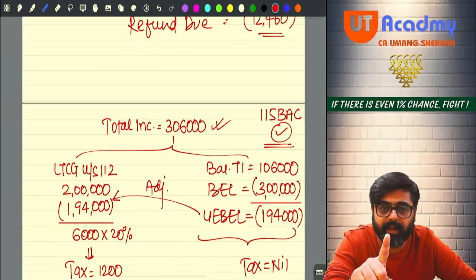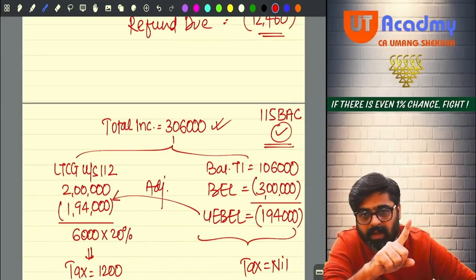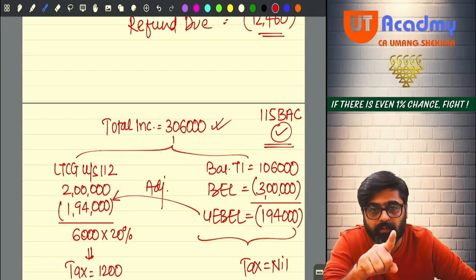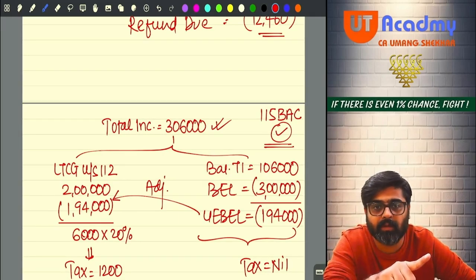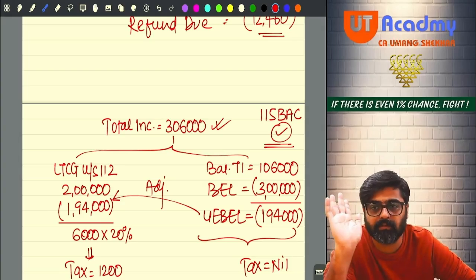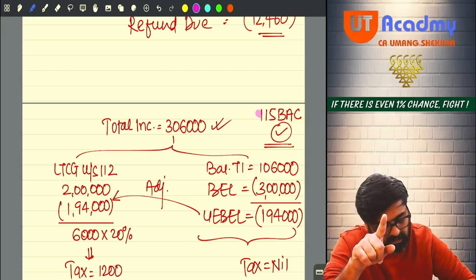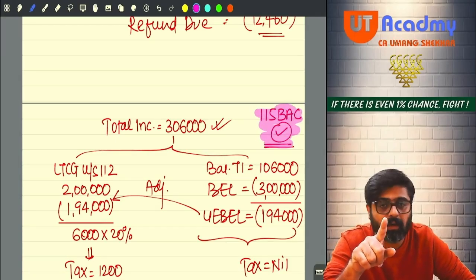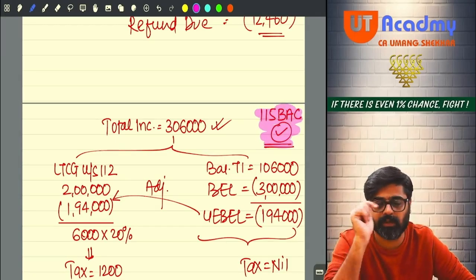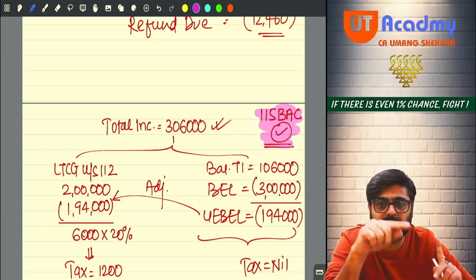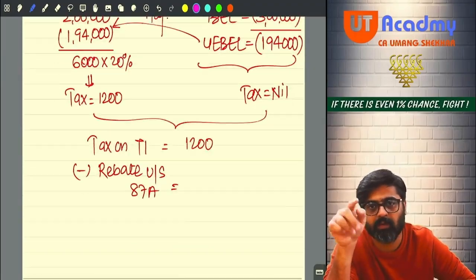Wait. If you are following 115BAC, for rebate you will check 7 lakhs. And if you are not following 115BAC, for rebate you will check 5 lakhs. So are you following 115BAC? Yes, in the question I have told you that we have assumed that she is following 115BAC. So for the total income, check 7 lakh. Is it less than 7 lakhs?